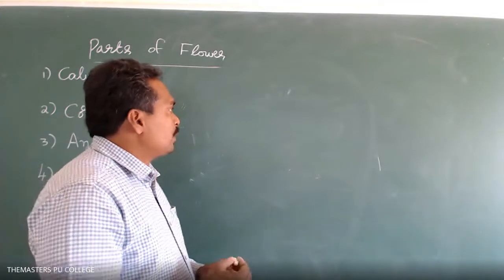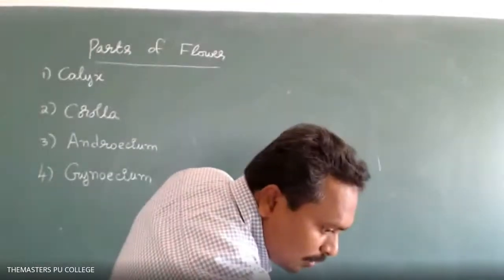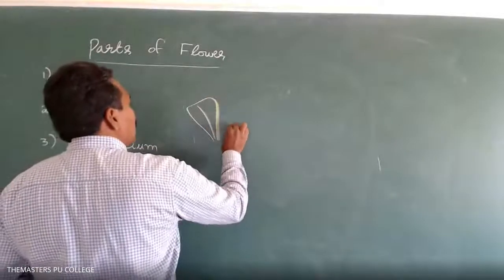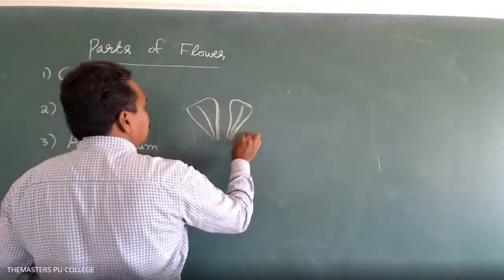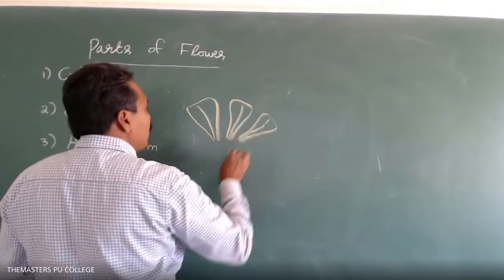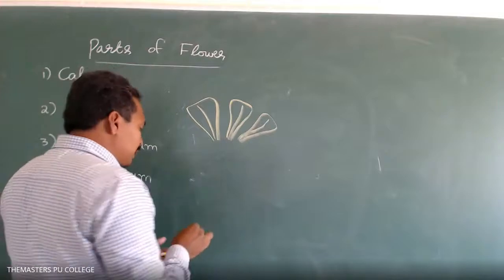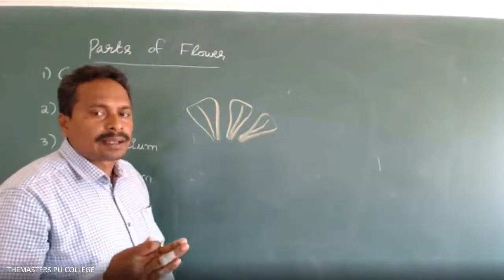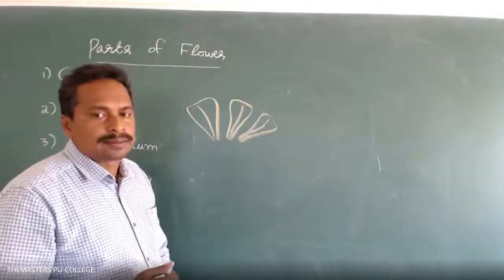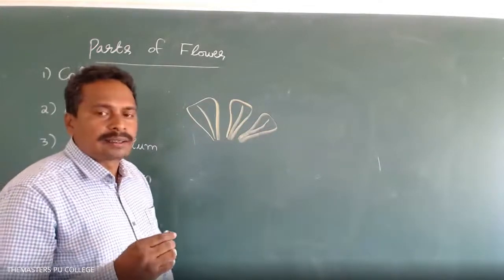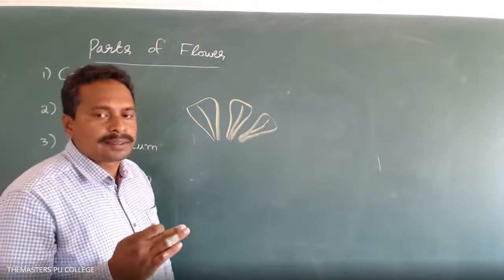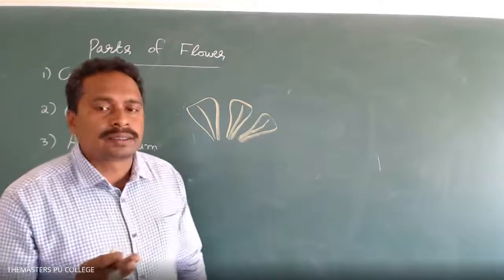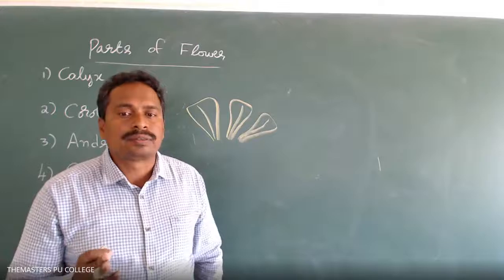The petals appear in different colors, maybe yellow, orange, red, or pink, to attract the animals. In some of the plant species, the pollen grains are carried through animals, so that is called zoophily. You have already learned the characteristics of angiosperms.